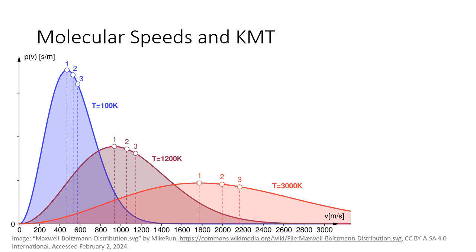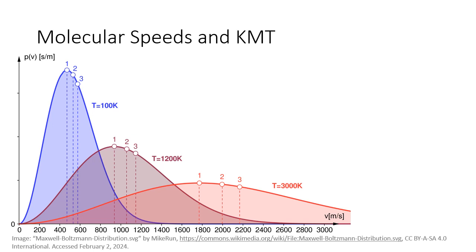The Maxwell-Boltzmann distribution describes the number of particles versus the speed of those particles. This distribution applies to any collection of particles, but is usually used to describe gases. You'll note that this graph includes distributions for 3 different temperatures: 100, 1200, and 3000 Kelvin. The range of particle velocities increases with increasing temperature, and the amplitude goes down.